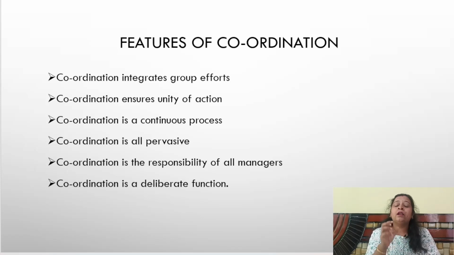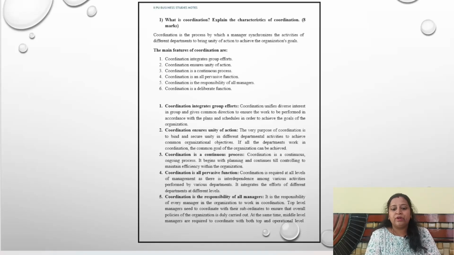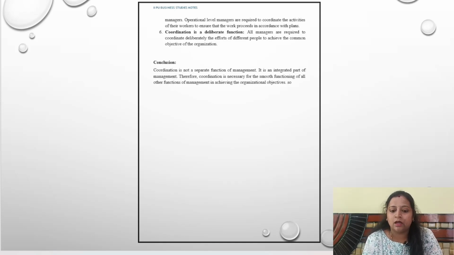So this is how you have to write it for 8 marks, the entire notes are available in your description box. Let me show you a replica of it. See, what is coordination, explain the characteristics of coordination, 8 marks. First write the meaning of coordination, then write the features. However I have given the points, like that only you have to mention it, then only you will get 8 marks. First the meaning, then mention all the points, then take each point and explain in 3 to 4 lines or 5 lines, and at last write the conclusion.